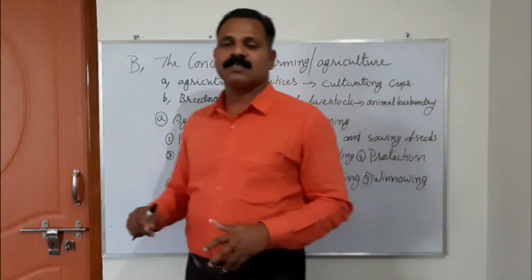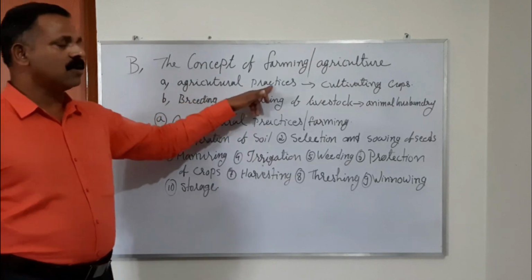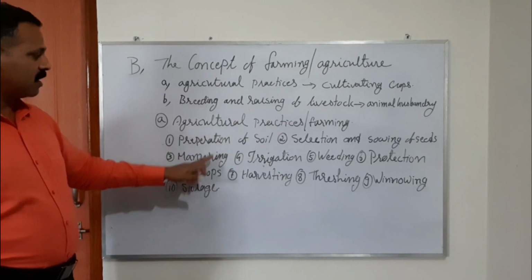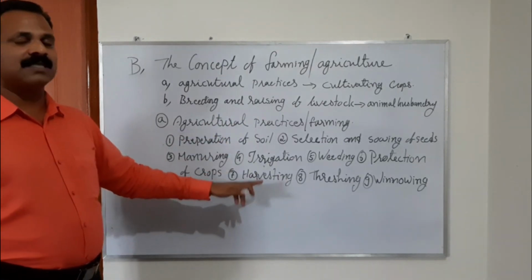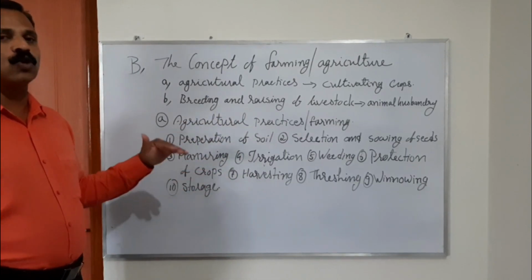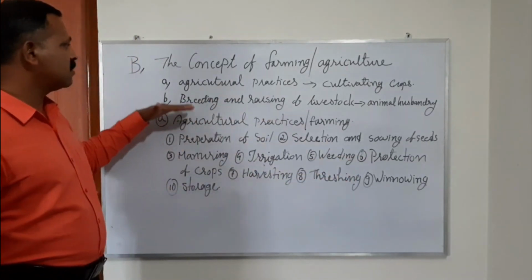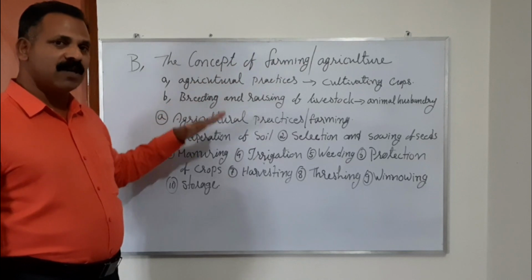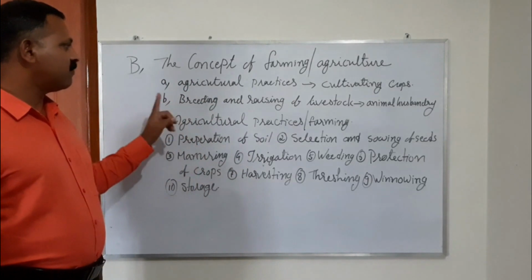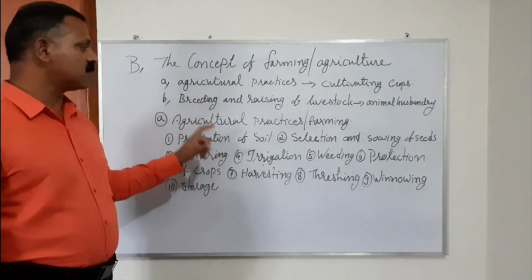So now let us study in detail the concepts, practices of agriculture. Some agricultural practices. So first, there are 10 different steps that farmers conduct in order to grow crops. So we will study one by one what they are. So the various agricultural practices that farmers conduct are listed in 10 headings. Among them, the first one is preparation of soil. What is preparation of soil?